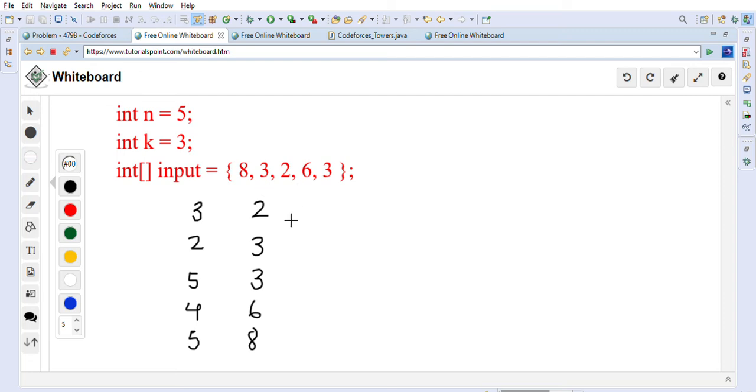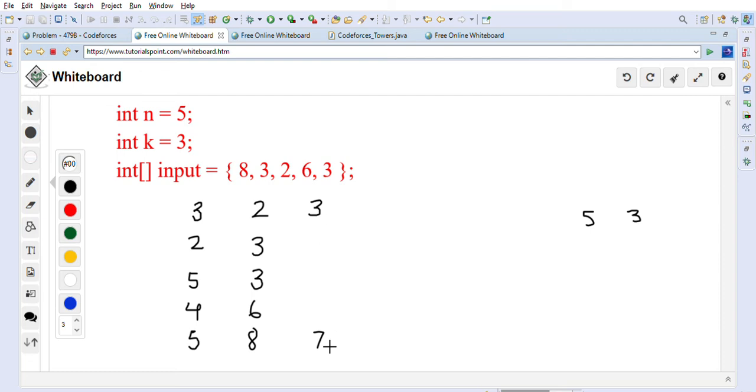So after that we will take the smallest and the highest. So smallest is 2, highest is 8. So we will decrement it by 1, so this becomes 7. We will increment by 1, so it becomes 3, right? And what we have chosen, 5 comma 3 we have chosen, right? The indexes. So 5 comma 3 we have chosen. 5 is highest, 3 is lowest.